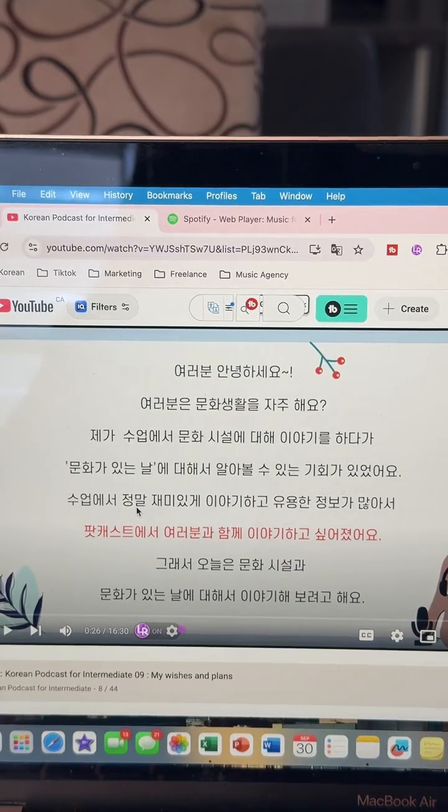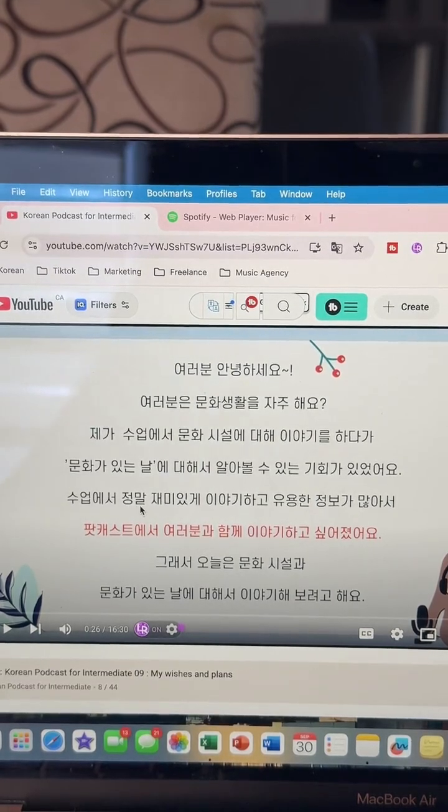So you guys are correct. I see a lot of great answers as usual. So 정말 is an emphasis that either means really or very. You want to use that word when you want to emphasize something. Something very important to remember is that the emphasis is placed before the emphasized part. Compared to this, which is placed after, the emphasis is always placed before the verb most of the time, which is here, 재밌게.